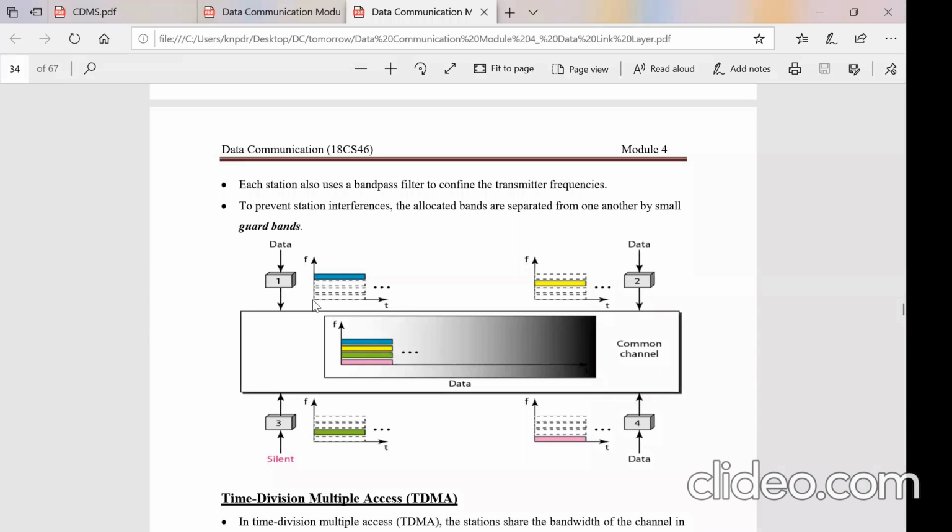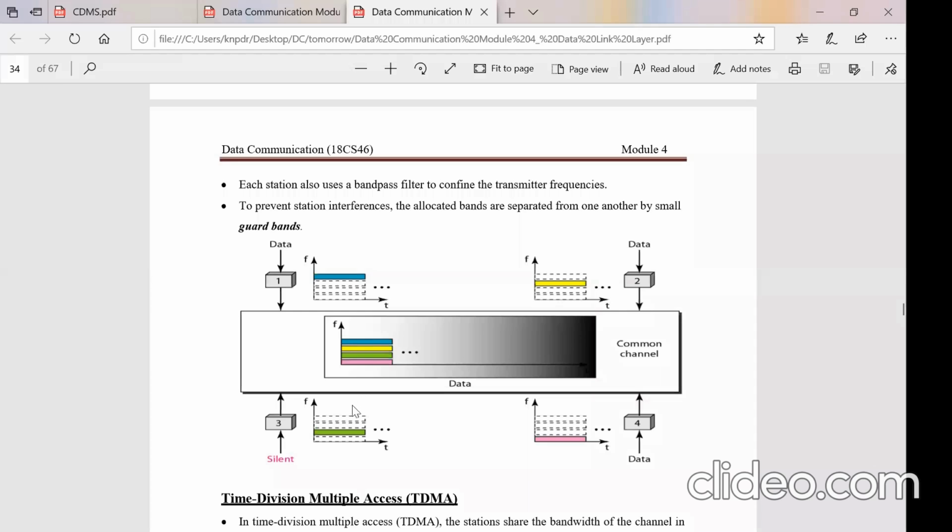Let me take around 4 kilohertz as the total band. 0 to 1 kilohertz is assigned to station 1, 1 to 2 kilohertz to station 2, 2 to 3 kilohertz to station 3, and 3 to 4 kilohertz to the fourth one.